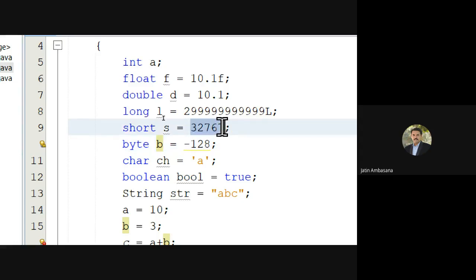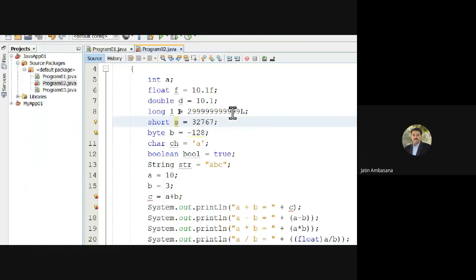Similarly, the short's range is minus 32768 to plus 32767. If I try to remove this minus, it will give me an error because 32768 is not a valid short value, not in the range. So I give it minus, that works. If you want to give it positive, then I have to just reduce it by 1.